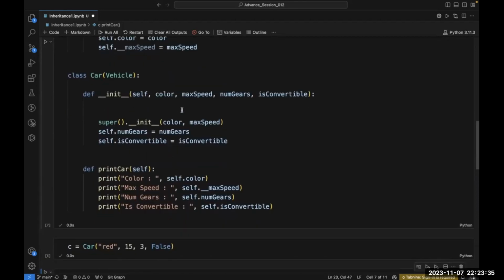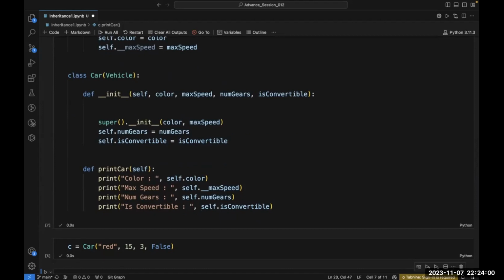That's why when I'm trying to access it from the car class, it is showing me the error. So if I want to access the max speed, I have to find a way. Otherwise, I will continue to get this error.